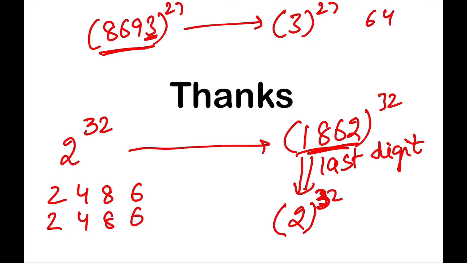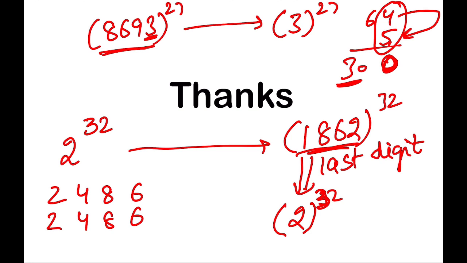Suppose 64 multiplied by 5. 5 into 4 decides the last digit. 6 5s are 30, this does not decide the last digit. Only the unit digit is decided by the last place number. I hope this is okay.